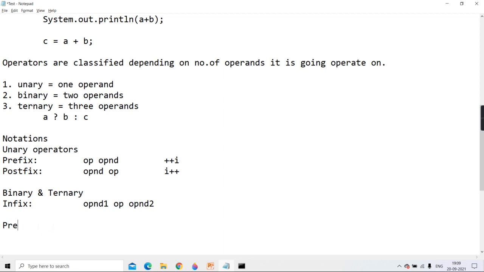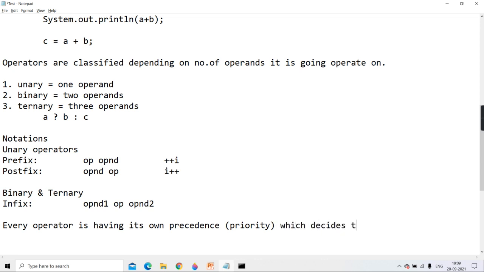So every operator has its own precedence, or we call it priority, which decides the order of evaluation. And this we were taught in school days also in algebra. The BODMAS rule was there.